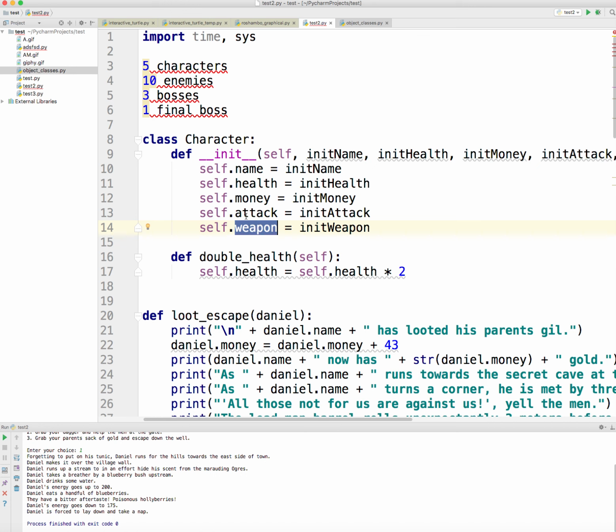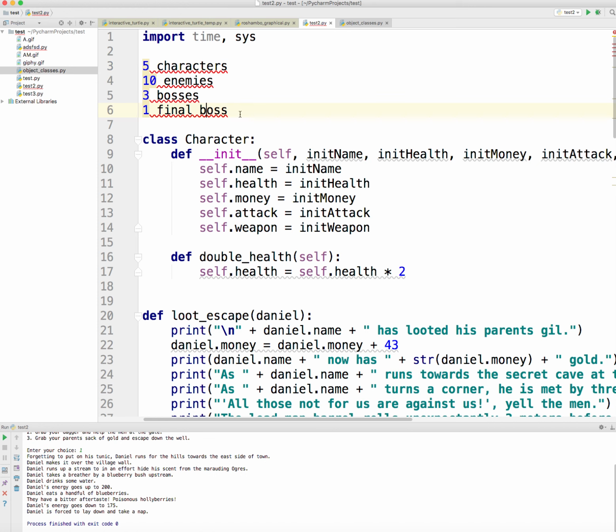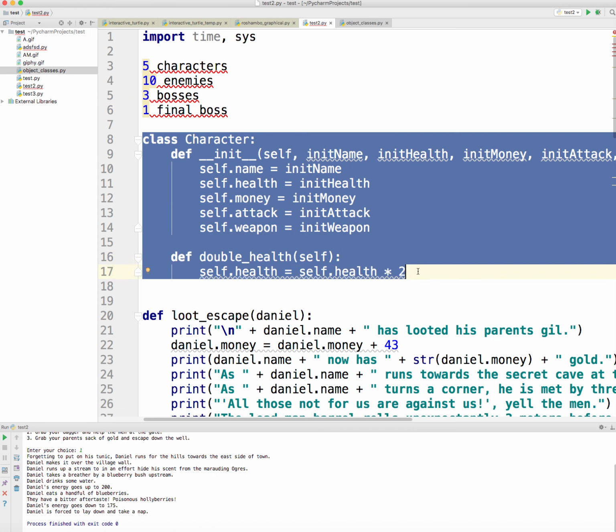Now, what is easier to do? Juggle 100 variables for these different characters, or use objects for each of these characters? Well, it's obvious. It's use an object for each of the characters and define a class. Use the class as the blueprint for how to create the object, and your life is much simpler, right?